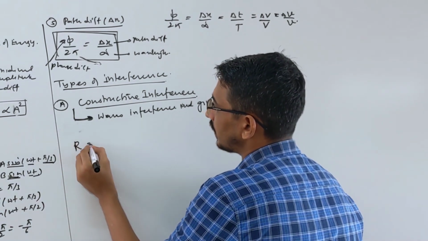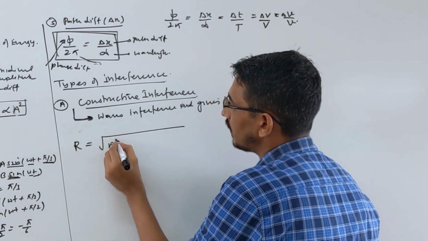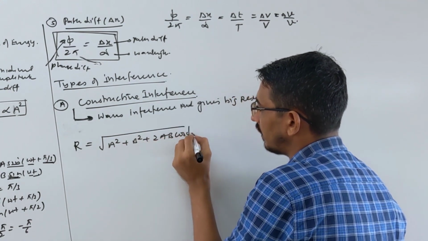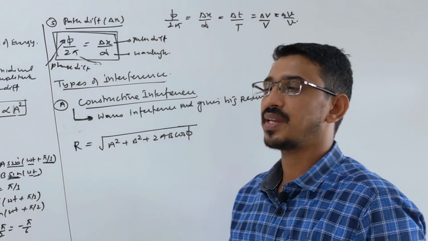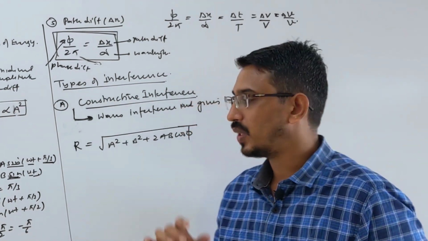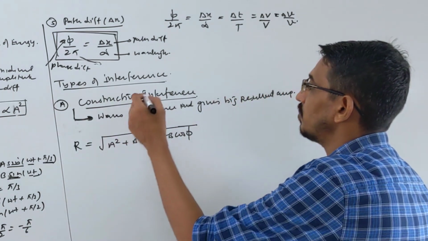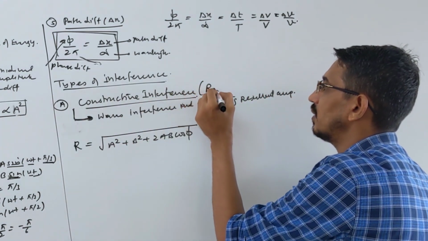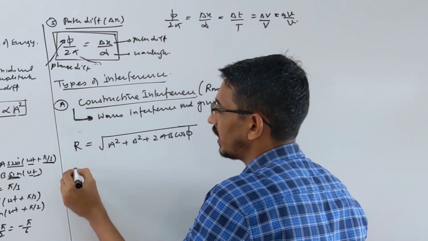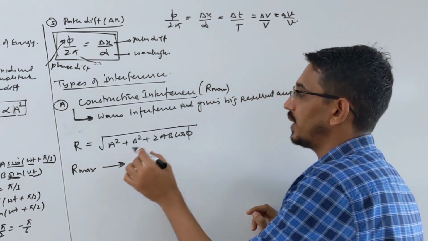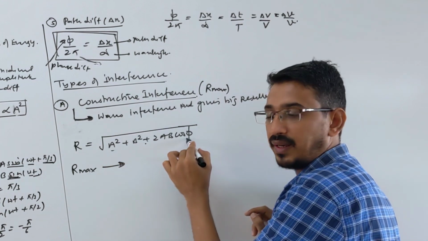What is the resultant amplitude here? This is your formula, R equals root of a square plus b square plus 2ab cos phi. Suppose two waves are coming with constant amplitude, so a and b are constant. You want R to be maximum, since constructive means R is maximum. Here we have three things: a, b and the angle.